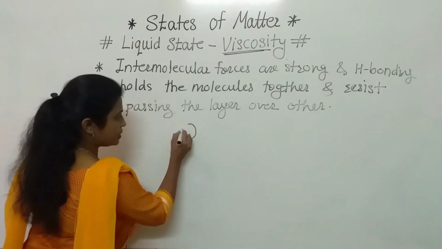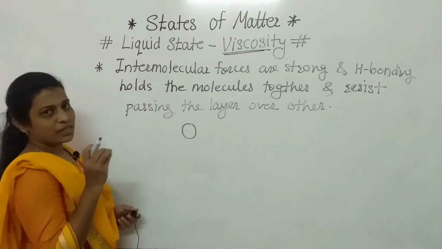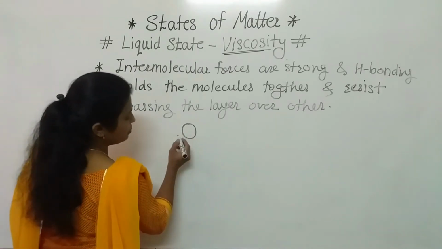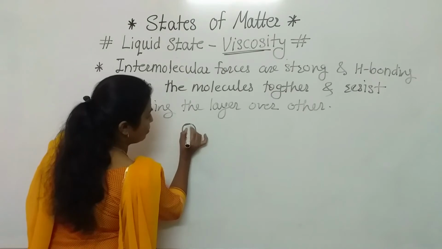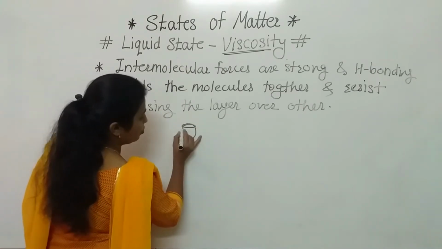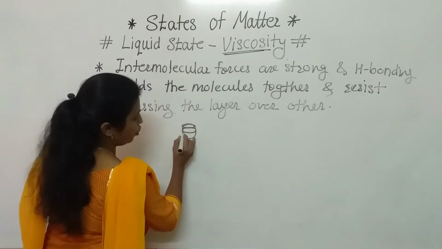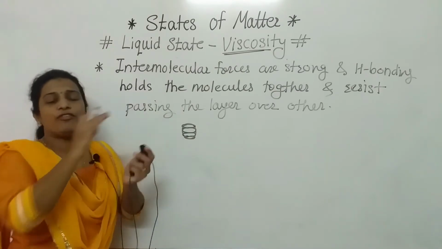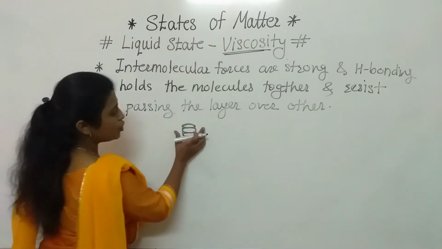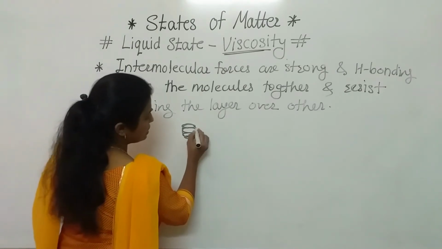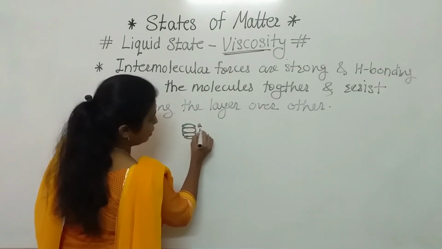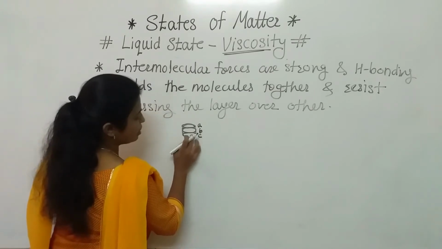As I told you, this is the drop. Here we will consider it is a drop of honey. So what will happen when we consider this drop? This is the first layer of this drop, this is the second layer, this is the third layer. When a number of layers are there, we will consider this is the A layer, B layer, C layer. We will discuss only 3 layers.